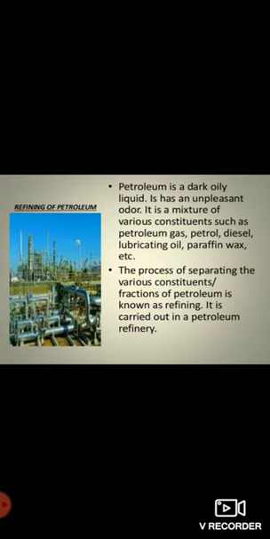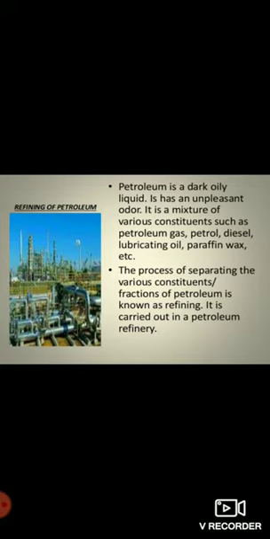In this process, crude oil, that is petroleum, is introduced into a tall cylindrical column called the fractionating column. As you can see in the diagram also, the fractionating column is fitted with horizontal trays. The crude oil is heated using a furnace till it vaporizes, and the different components present in the petroleum get separated from each other at their boiling points, because all the components present in petroleum have different boiling points. So according to their boiling point, they are separated one by one. So by using the fractional distillation process, we can separate the different components of the petroleum.